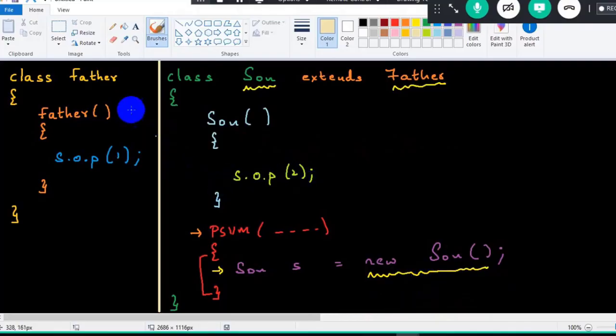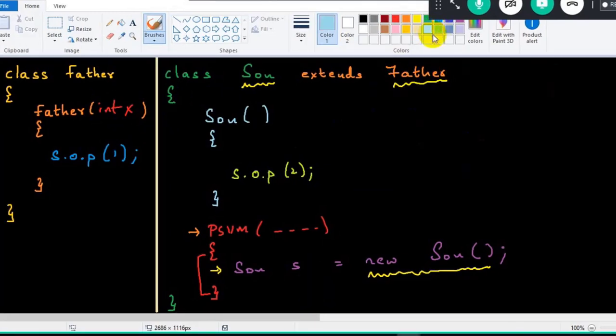Now, understand one more part. Imagine, just a moment. I will take one argument called int x. Now, can you tell me what will be the output? Understand carefully.